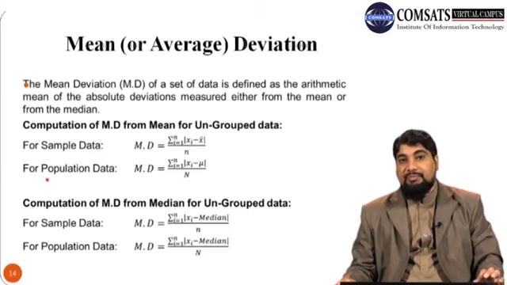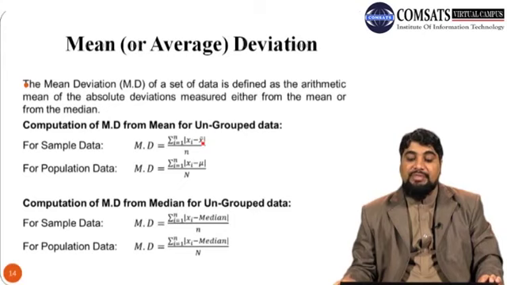But if we are dealing with population data, we replace x bar, which is usually used to denote the sample mean, with the population mean mu. And we also replace small n, which represents the total number of observations in the sample, with big N, which represents the total number of observations in the population.